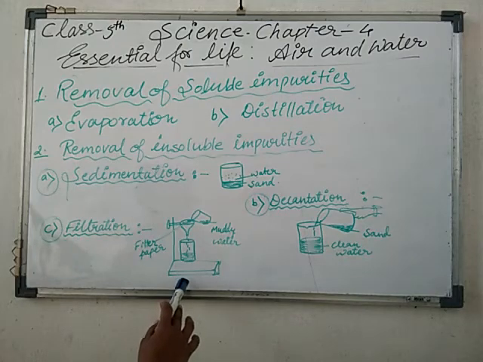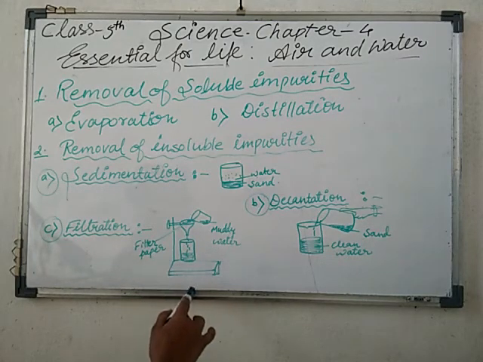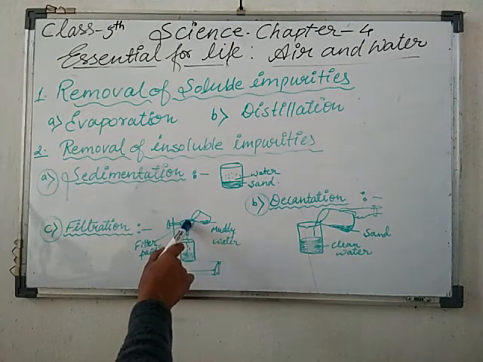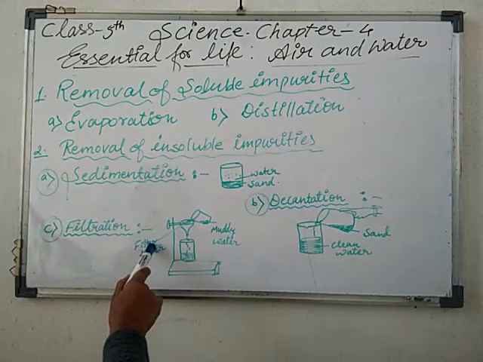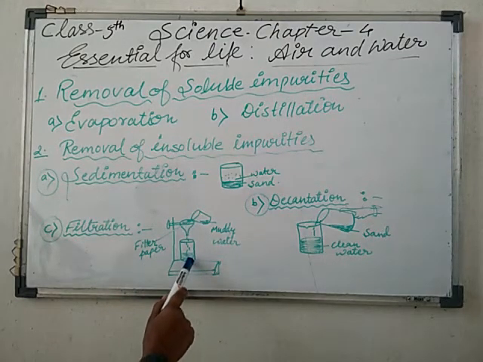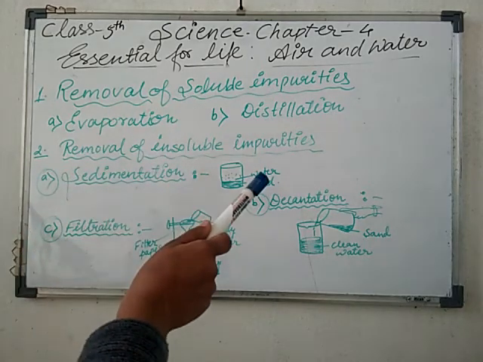Now the clean water comes out of the filter paper and is collected in the flask which is below the funnel. This is called the filtrate, and the things which we get in the funnel on the filter paper are known as residue. Such a process is known as filtration. I think it is clear to all. You have to remember that we can remove soluble impurities by two processes, evaporation as well as the distillation process.